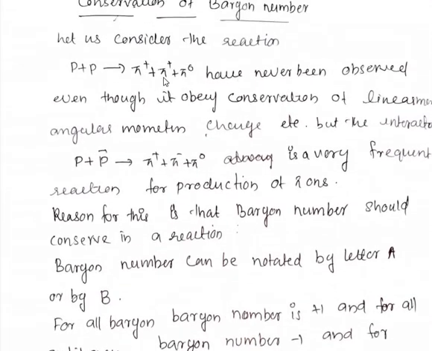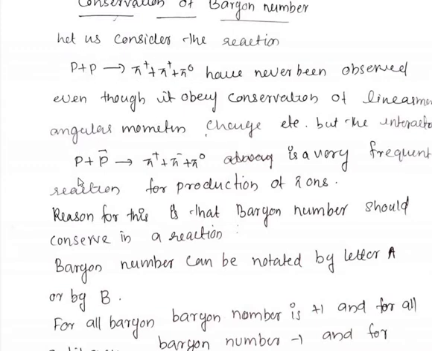So what about this other reaction? Here the proton baryon number is 1, and for the other proton the baryon number is 1, because protons are baryons. Baryons have a baryon number plus 1. The pi 0, pi plus and pi 0 have baryon number 0 because they are all non-baryons; they are mesons. So the total baryon number is 0 plus 0 plus 0, which is 0. So on the left hand side it is 2 and on the right hand side it is 0. So it is not possible. This reaction is not possible because it does not obey the conservation of baryon number. That explains the non-occurrence of this type of reaction in an accelerator.